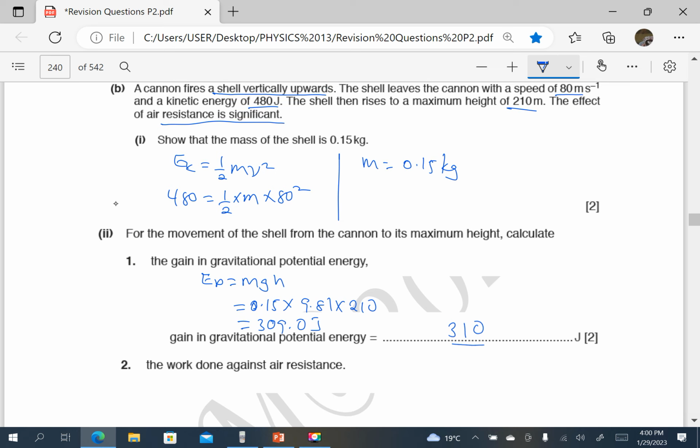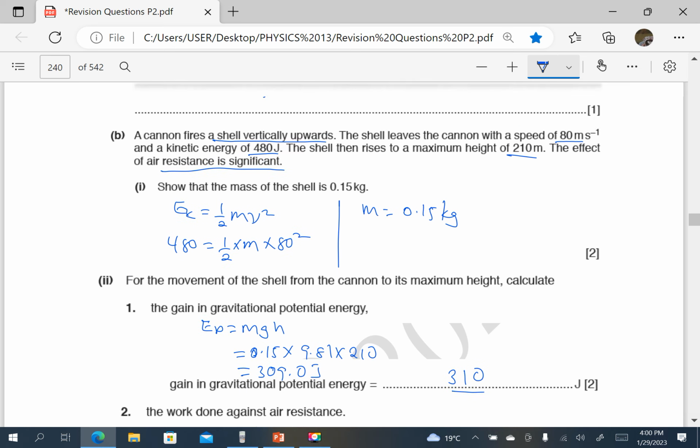Then the work done against air resistance. So you see the gain in potential energy is not the same as the change in kinetic energy. So it means there's work done against resistance. Work done against resistance is going to be 480 joules minus 310, and I think this is 170 joules. That's the work done against resistance. So they wanted the work done against resistance, that is 170.